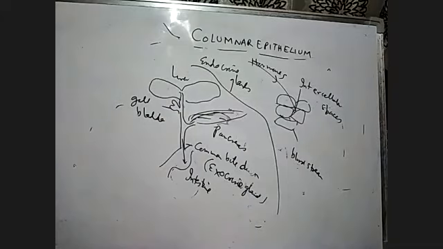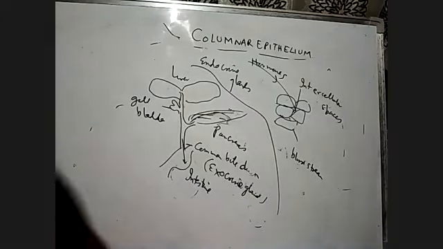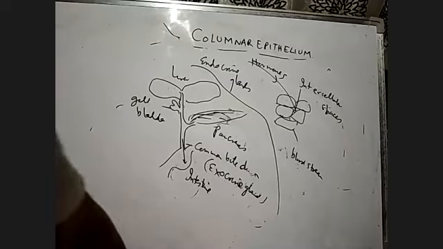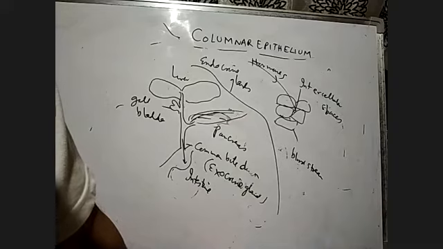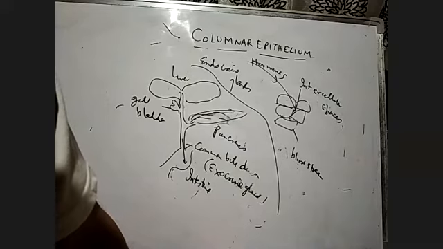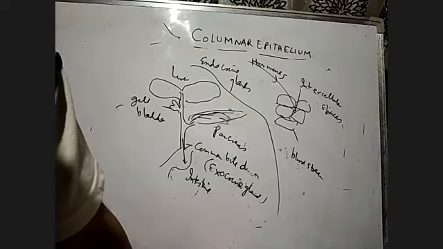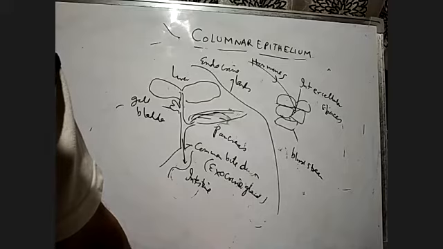Then lastly, we go to the compound epithelium. Compound epithelium is made up of more than one layer, or multi-layer, of cells, and thus has a limited role in secretion and absorption, because if they are made of a single layer, then they have a role in absorption and secretion.